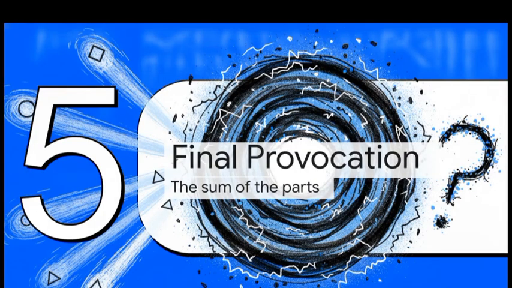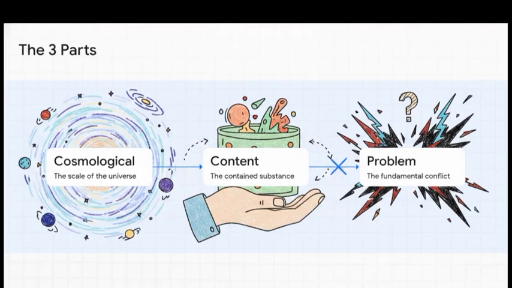Finally, part 5, the final provocation, the sum of the parts. By putting these disparate words together, we see the true architecture of the idea. Step 1, cosmological. Step 2, content. Step 3, problem. We start with the entire universe. We identify its substance, and we immediately discover a fundamental conflict within it. It's an absolutely incredible intellectual journey contained in just a fraction of a sentence.